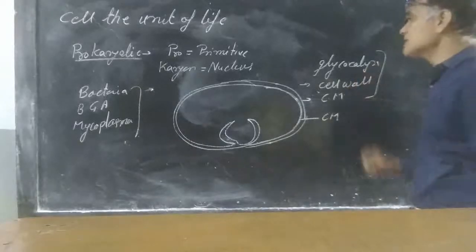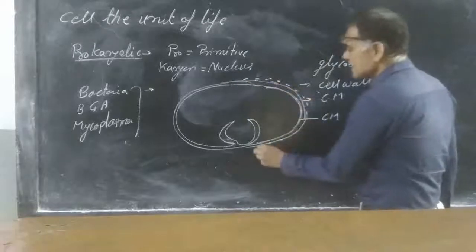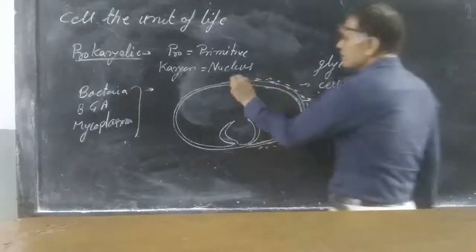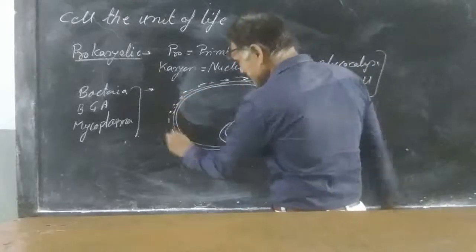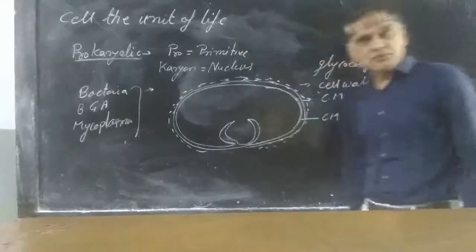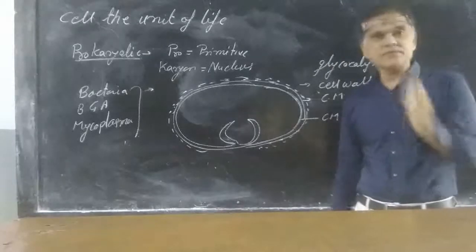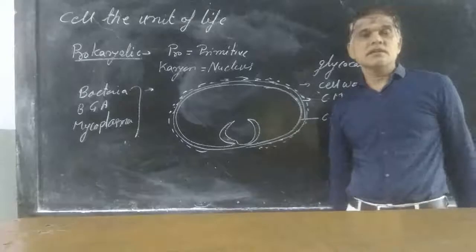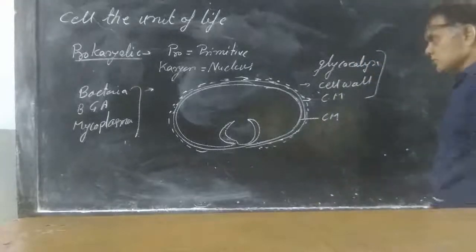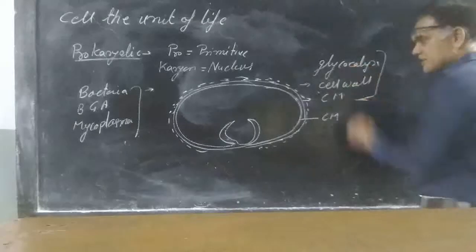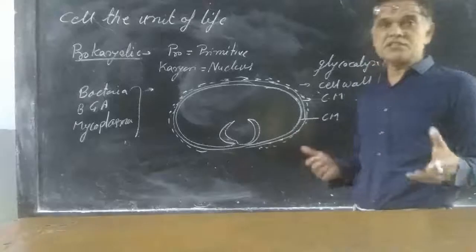And glycocalyx is of two types: it may be present in the form of slimy layers, or in the form of a capsule, where the capsule protects the cell during unfavorable conditions. So these three portions work as a unit, but they may have different functions.